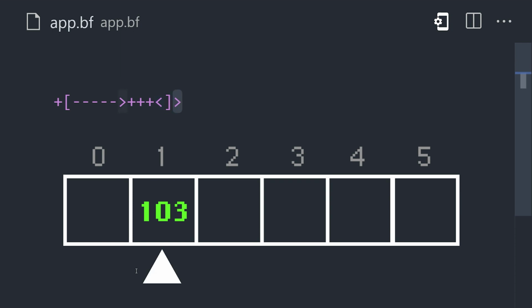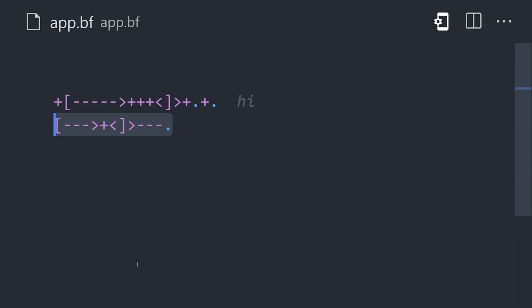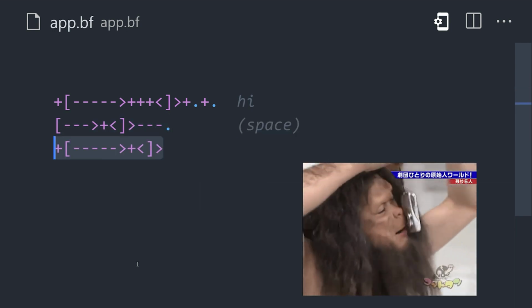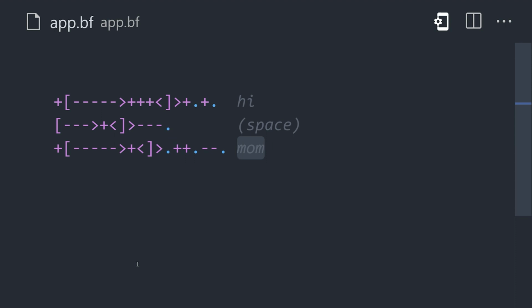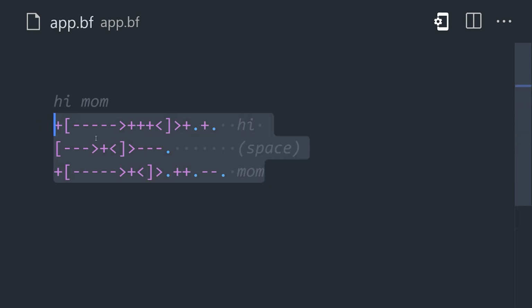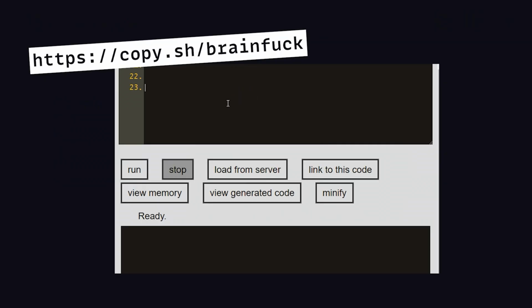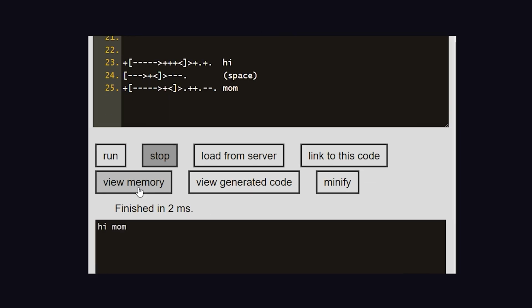We can move the pointer to it, increment it to 104, then use a period to output it. That corresponds to the letter H in ASCII. We can increment it again to get 105, which corresponds to the letter I. Now we continue this process of manipulating memory like cavemen until we output all the characters that we need. Now to run your code, use right-click, copy, and paste it into one of the many online interpreters. Congratulations, you just said hi to your mom in Brainfuck.